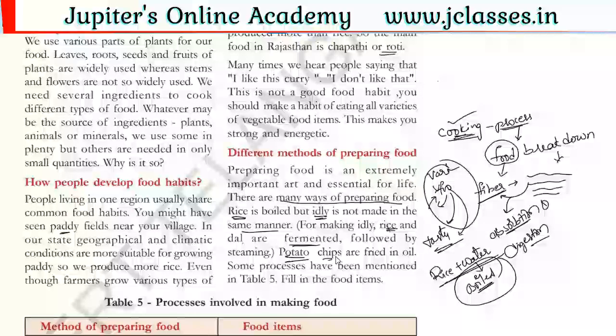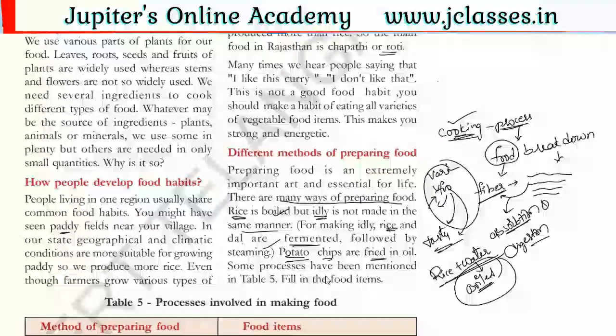Then come to potato chips. To prepare potato chips, which method will you follow? The boiling method or the steaming method? No, it's not the boiling method, not the steaming method. The method is the frying method. In oil we will fry the potatoes and then automatically we'll get potato chips. So here is one more method.